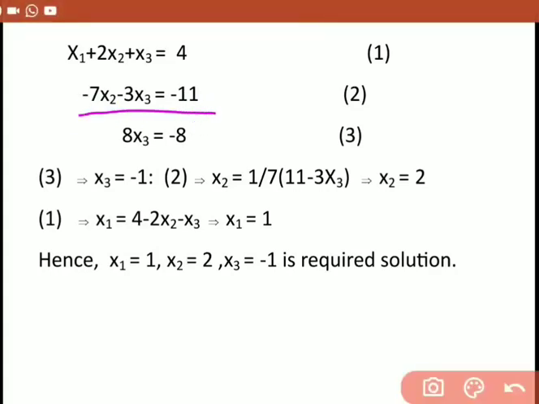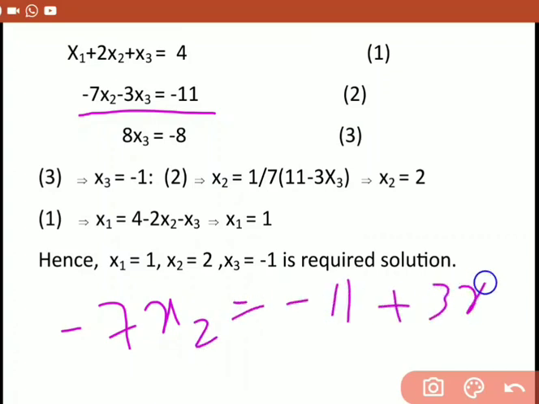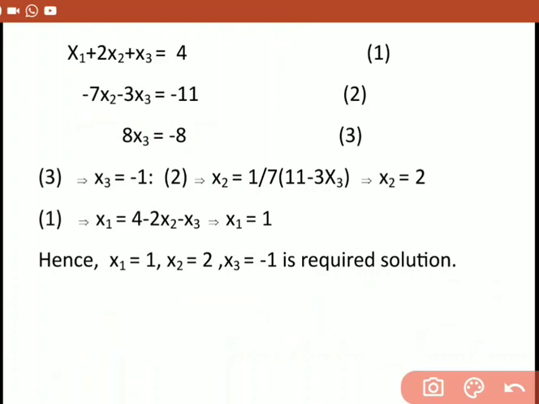Equation 2 implies what here? This is minus 7 x2 is equal to minus 11 plus 3 x3, multiplying on both sides with the minus sign. So minus gets cancelled, and it becomes 11 minus 3 x3. So it is 1 divided by 7 into 11 minus 3 x3.